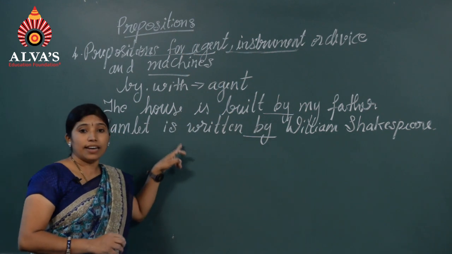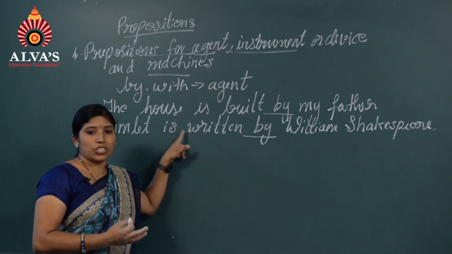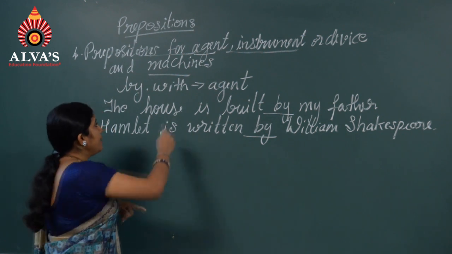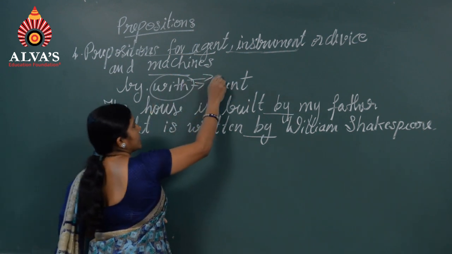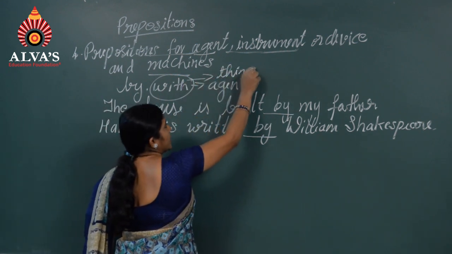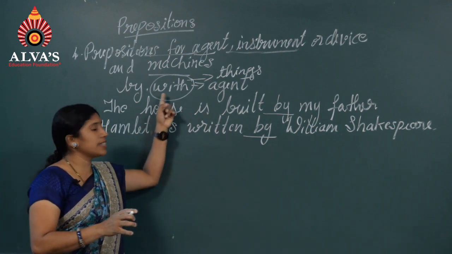These sentences are in the passive form. Already you have learned passive form. These sentences are generally in the passive form. And we also use with. It is for things. With is used for things. When you connect the things, we use with. With acts as a connector.